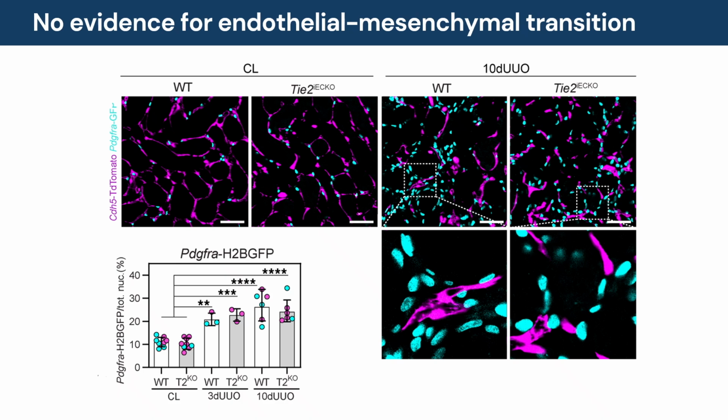So what is the connection between blood vessels and tubular interstitial fibrosis? It has been suggested that endothelial cells can undergo endothelial mesenchymal transition, and we investigated this in the current study. We utilized an endothelial lineage tracer, in pink in the figure, together with a nuclear PDGF receptor alpha reporter, in blue in the figure, and the PDGF receptor alpha reporter marks mesenchymal cells. As expected, mesenchymal cells increase in fibrosis. However, they never overlap with the endothelial lineage. Our results show no evidence for endothelial mesenchymal transition as a mechanism for fibrosis in our model.